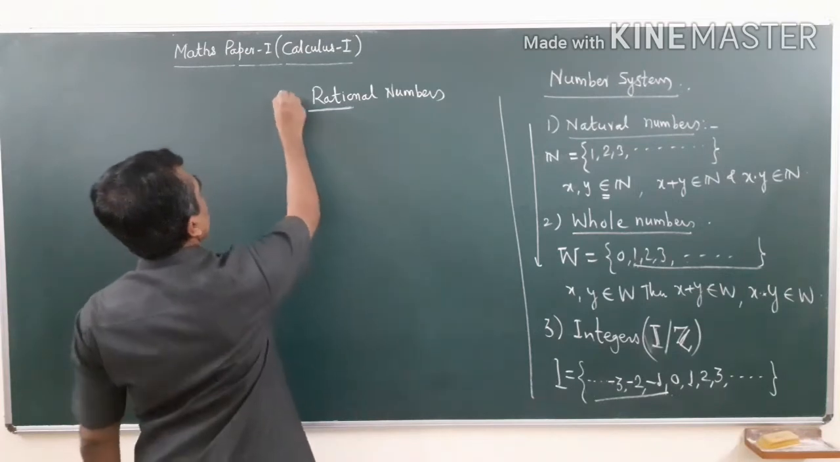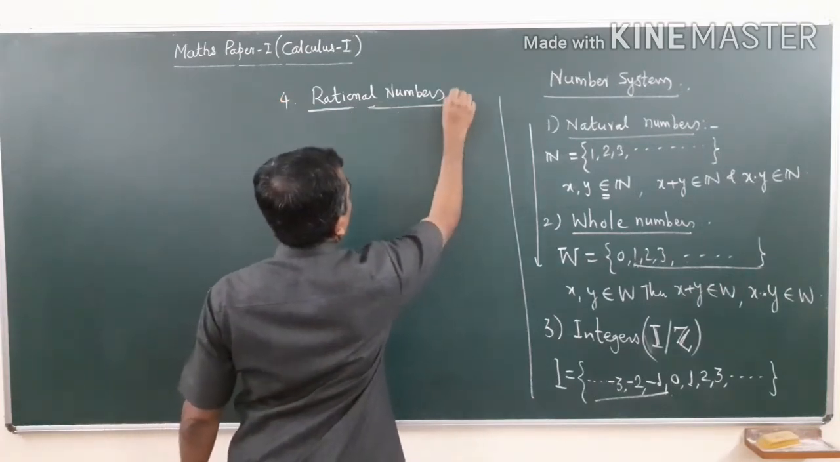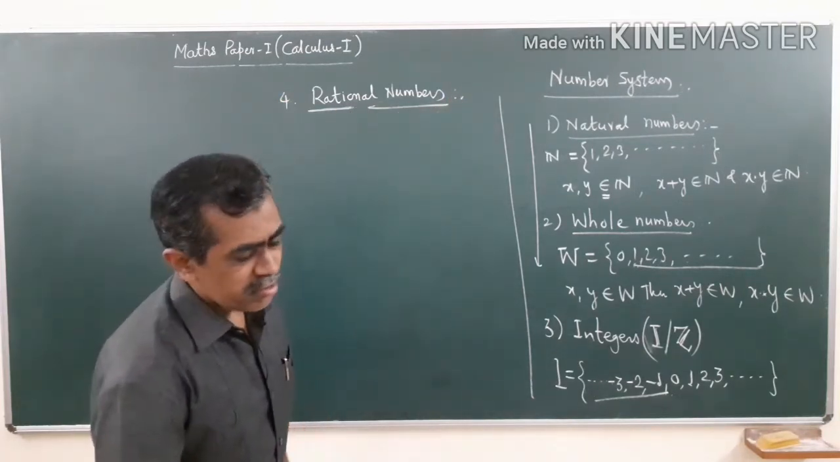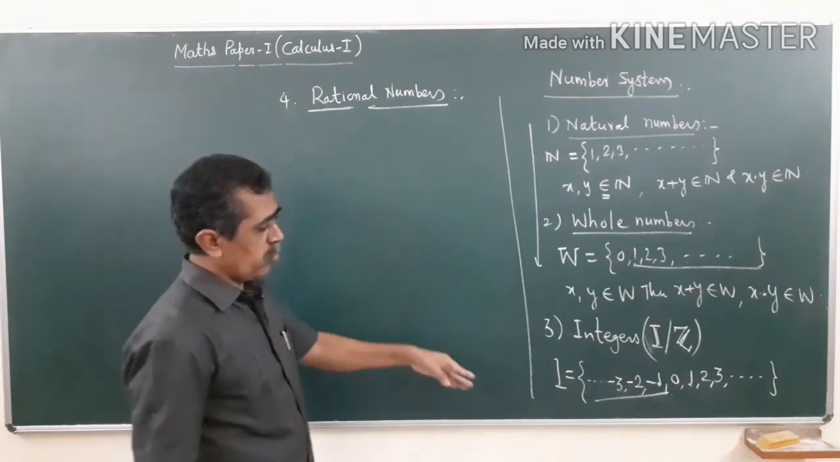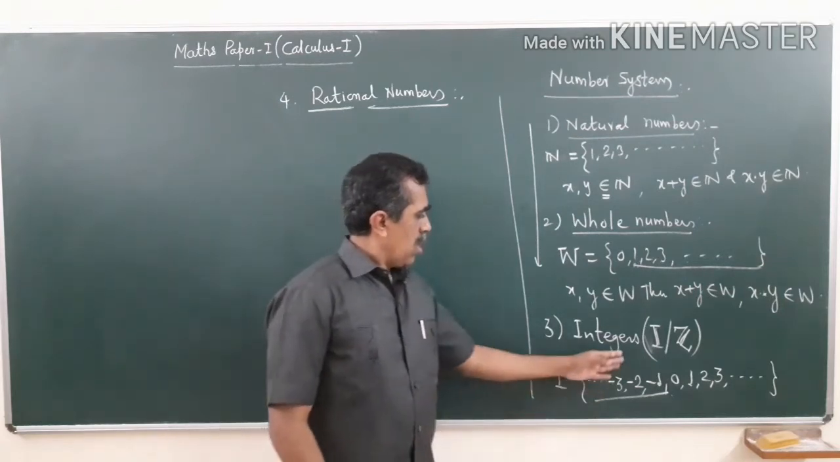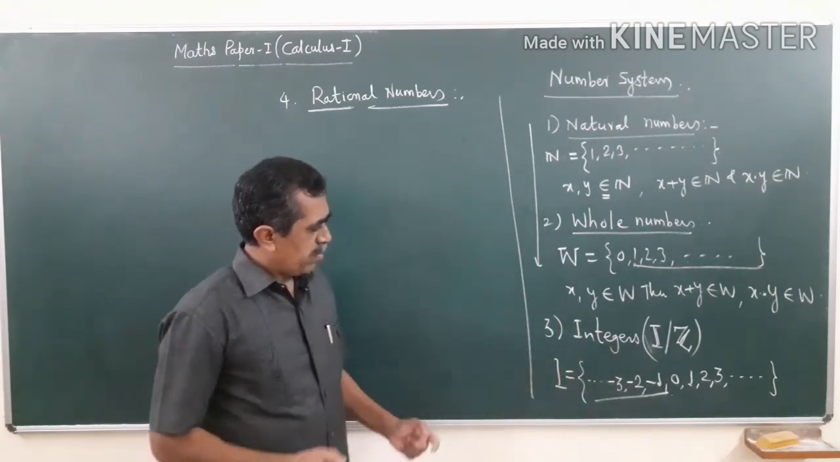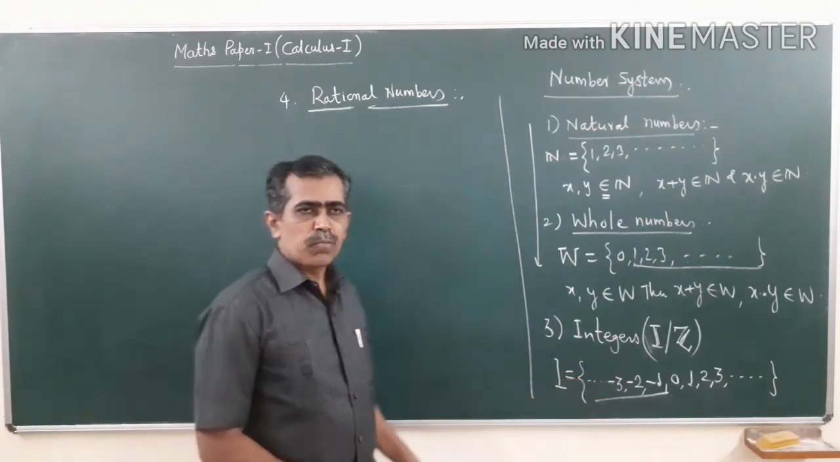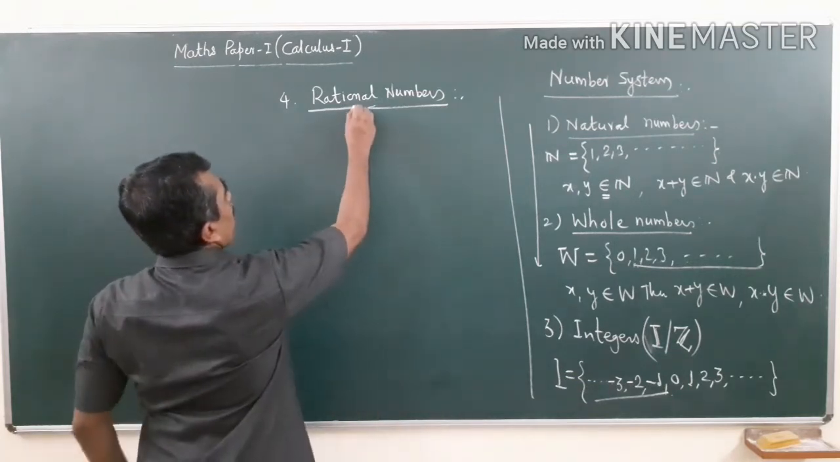Rational numbers. So what are rational numbers? See the name given to those numbers which are being added by extending this set. What is the name? Rational.